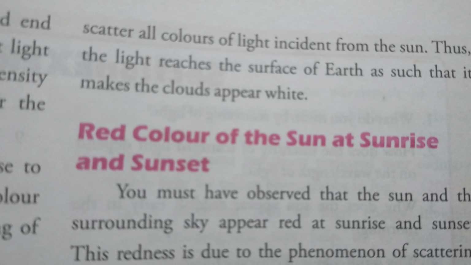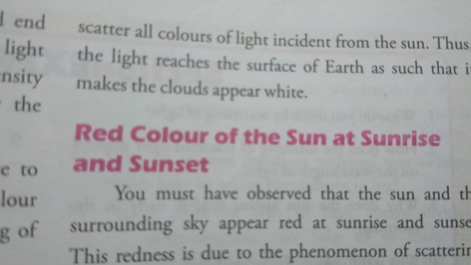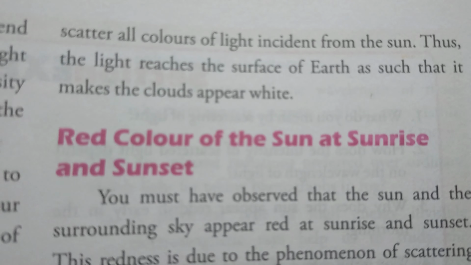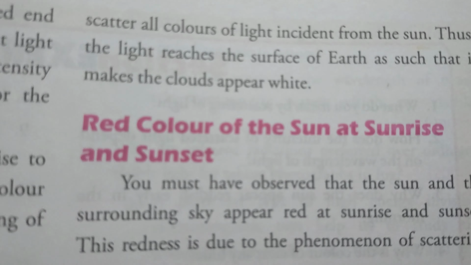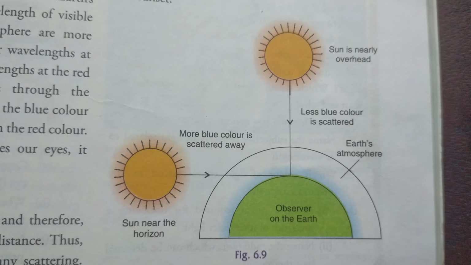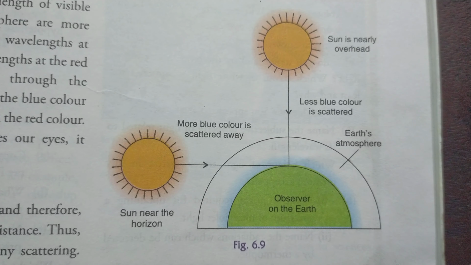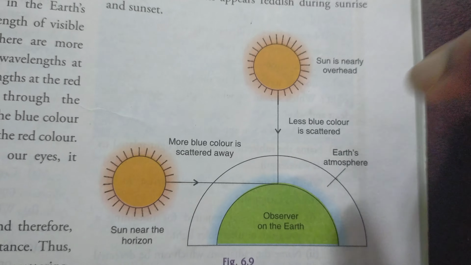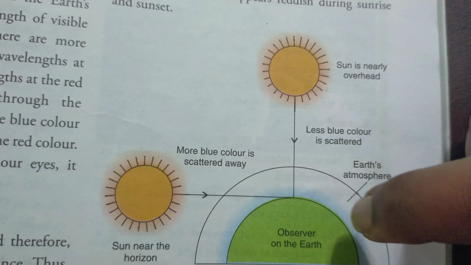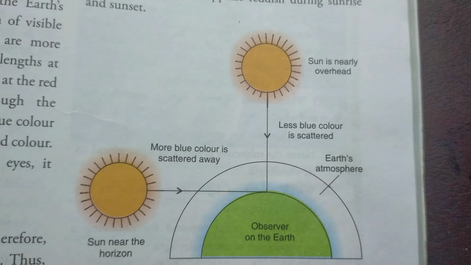So the next question: why is the color of our sky reddish orange during sunrise and sunset? That is, the red color of the sun at sunrise and sunset. It is easily understood from this diagram. During sunrise and sunset, the sunlight travels through the maximum portion of the atmosphere.